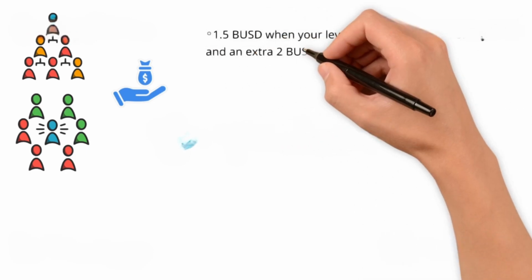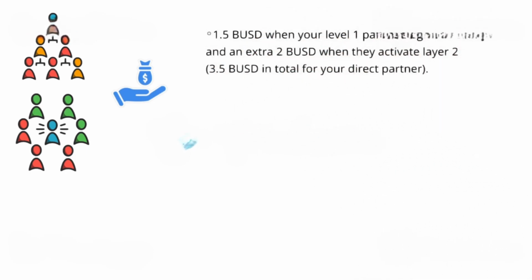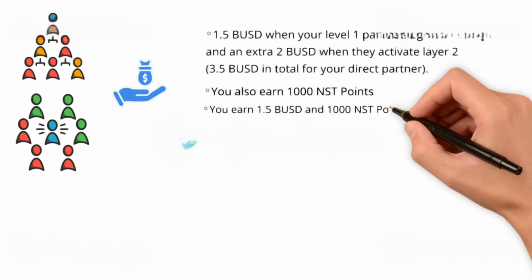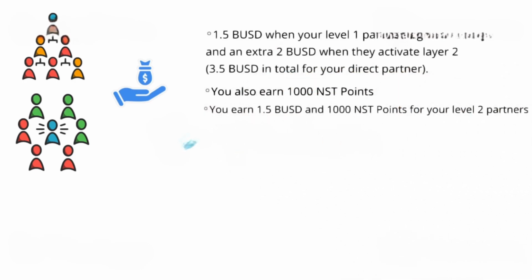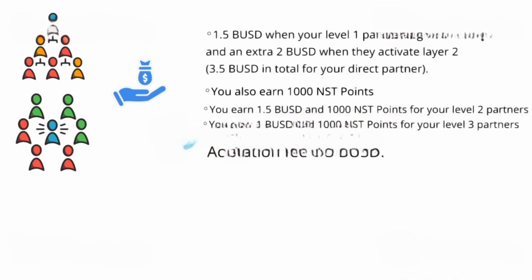You earn 1.5 BUSD when your Level 1 partner registers on Layer 1 and an extra 2 BUSD when they activate Layer 2, 3.5 BUSD in total for your direct partner. You also earn 1000 NST points. You earn 1.5 BUSD and 1000 NST points for your Level 2 partners. You earn 1 BUSD and 1000 NST points for your Level 3 partners. Activation fee is 5 BUSD.